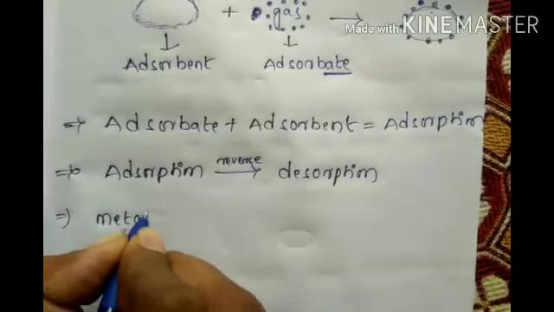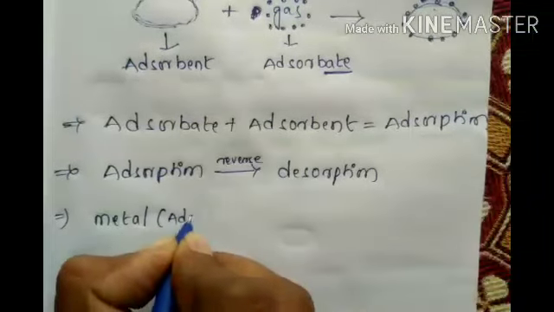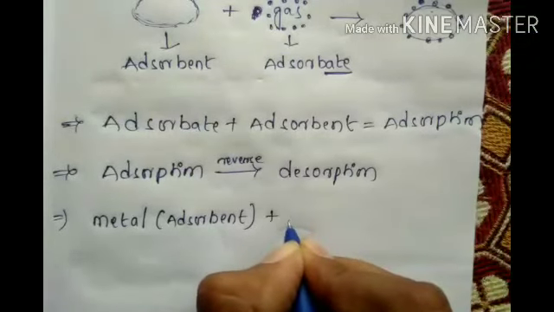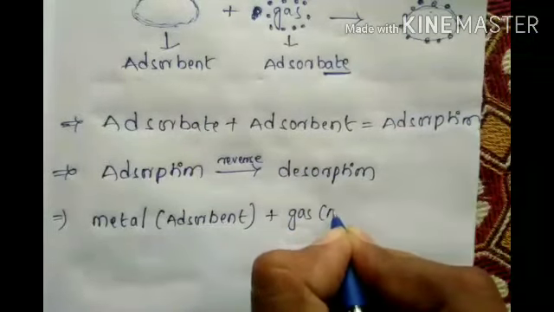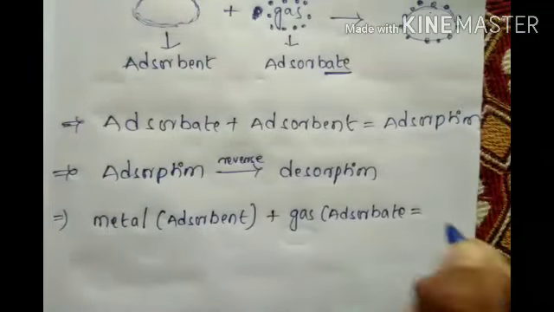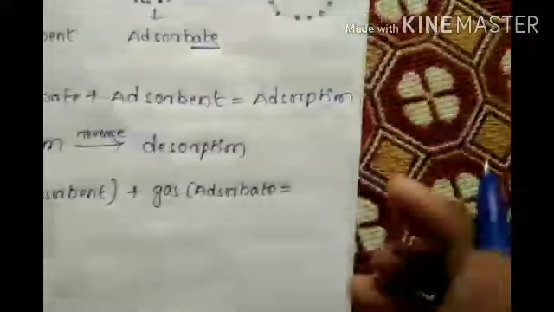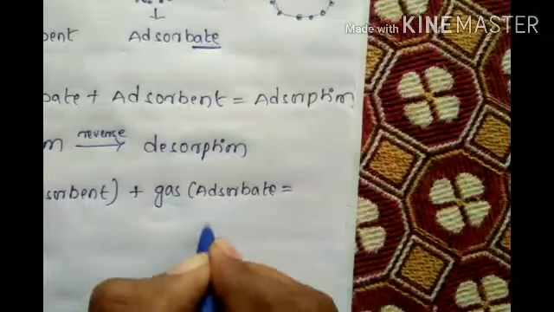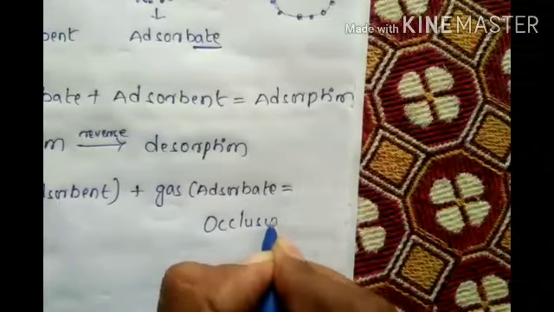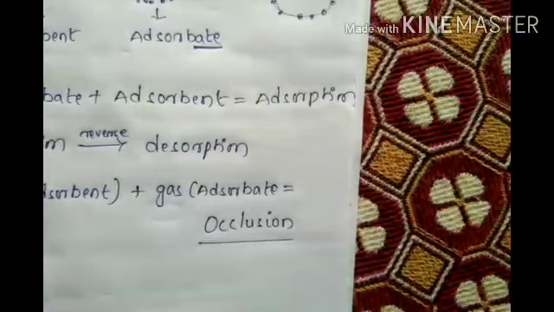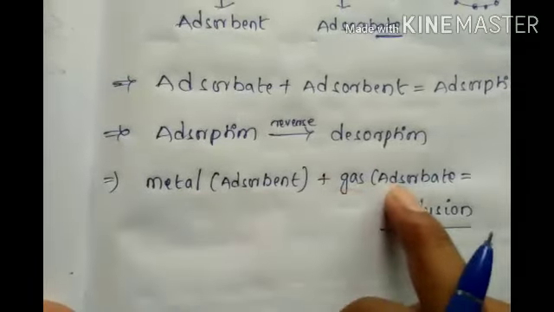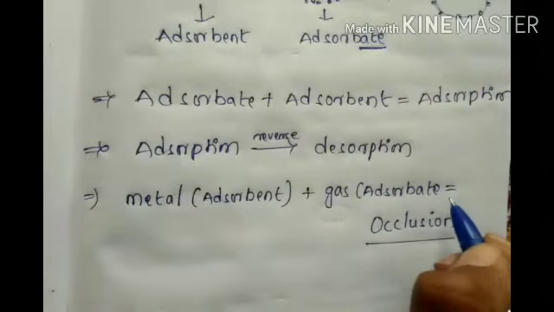Metal, adsorbent, plus the gas, adsorbate, both combinedly called occlusion. Occlusion. So metal adsorbent and liquid adsorbate is called adsorption.